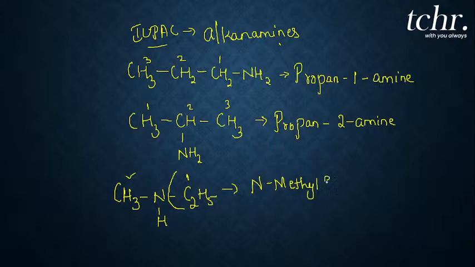So I will write it as N-methyl ethanamine. The methyl group attached to the nitrogen atom is taken as a substituent. Therefore, the name is N-methyl ethanamine.